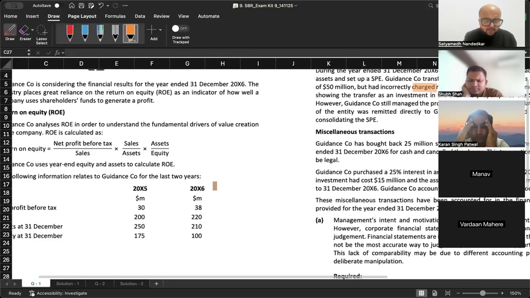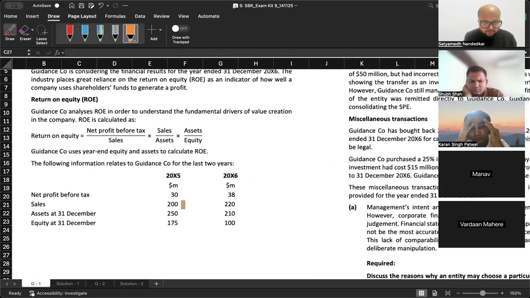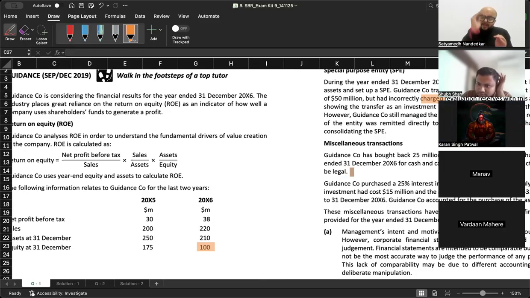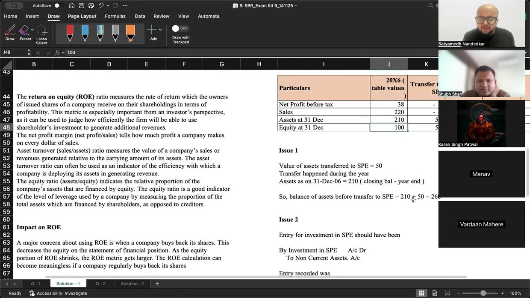Now this year-end balance of yours, the revaluation equity balance of 100, okay? How is this 100 arrived at? They had incorrectly charged reval surplus, correct? They had incorrectly charged reval surplus. 100 is after subtracting 50. So after you rectify, don't you think 100 will become 100 plus 50? That is, 50 will be added here in equity, okay? Another point that I want you to make a note of.